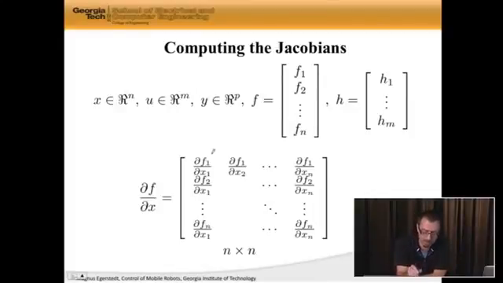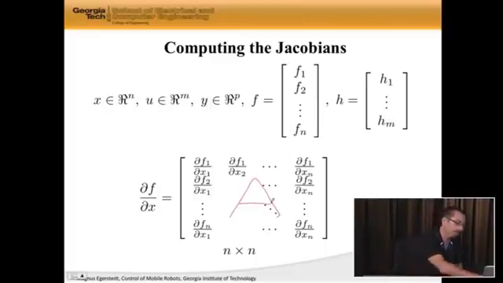First component is the derivative of f1 with respect to x1. Then it's f1 with respect to x2, and so forth. And the reason why I'm writing this is not because I enjoy producing complicated PowerPoint slides. It's just we need to know what the different entries are. And it's important to do this right, because otherwise your dimensions don't line up when you produce your A, B, and C matrices. So that's df dx, or, as we now know it, A. This is my A matrix.